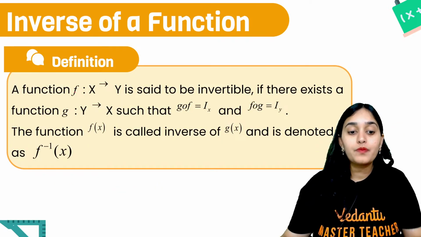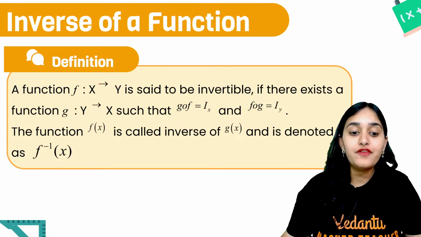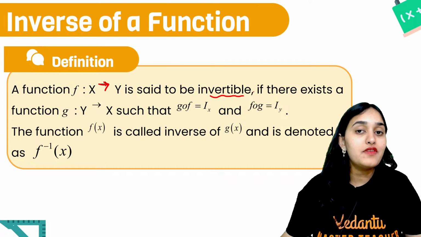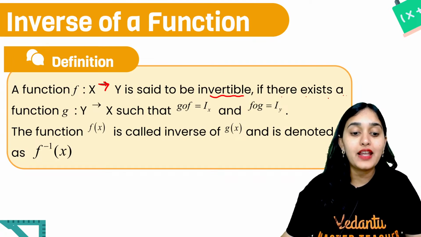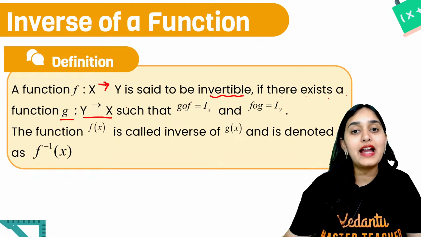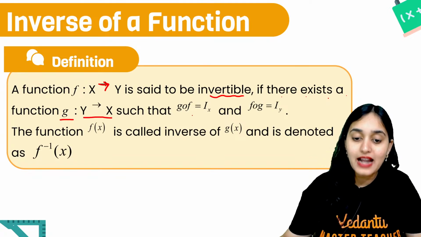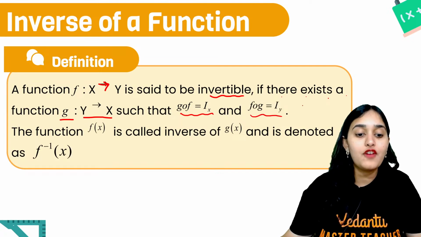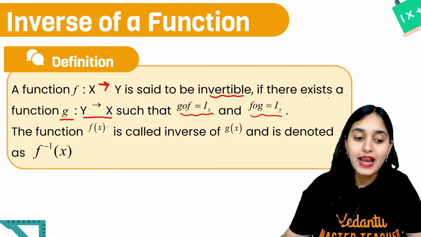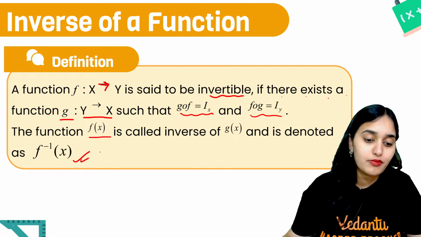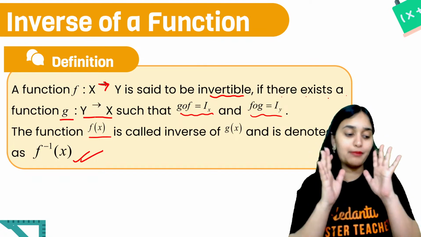Understood? So if I have a function f defined from set X to set Y, it is said to be invertible if and only if there exists a function g from set Y to set X such that g of f of x is the identity function on X, and f of g of x is the identity function on Y, and the function f is called the inverse of g and denoted by this symbol.